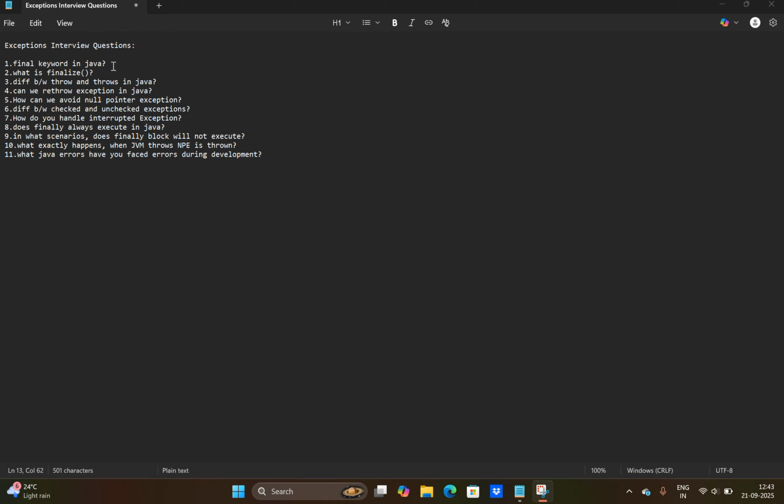How can we avoid null pointer exception? Here are some of the strategies: initialize variables, use Optionals, null checks, use default values, use annotations, constructor checks, avoid returning null, use try catch blocks. Difference between checked and unchecked exception.